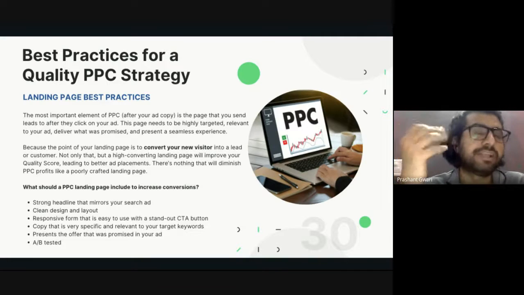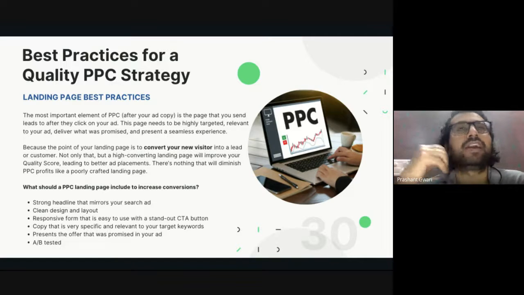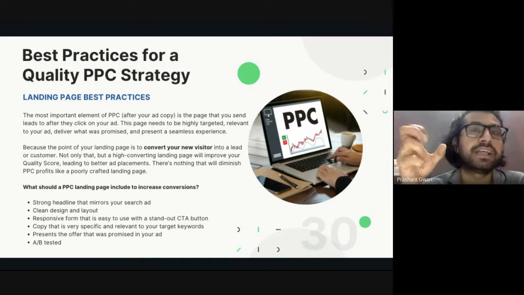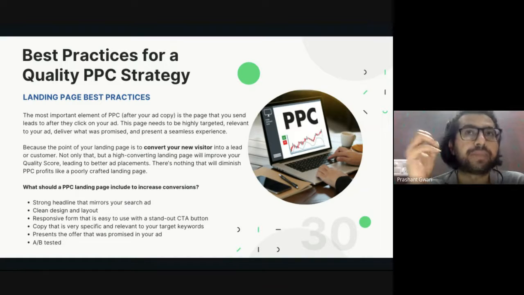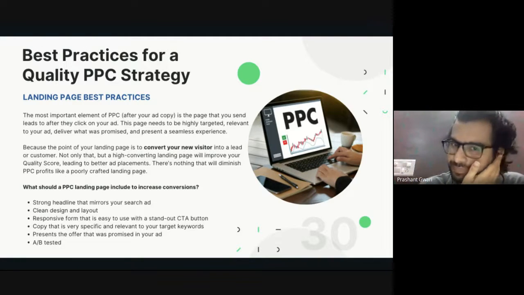Let's say your landing page is really good. Earlier your placement was 3, now your placement is 2 or 1. There is nothing that will diminish PPC profit like a poorly crafted landing page. If your landing page is poorly crafted, not visually pleasing, loading really slowly, not user friendly or mobile friendly, you will generate impressions, then someone clicks on it, finds it uninteresting and closes it. You are just losing your money per click.